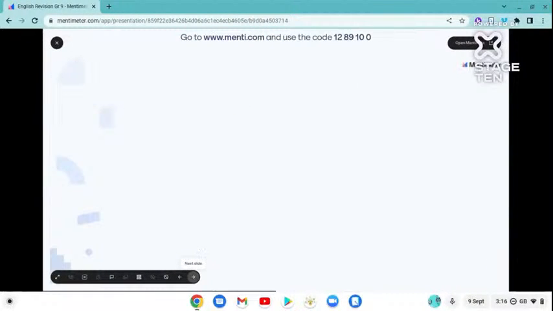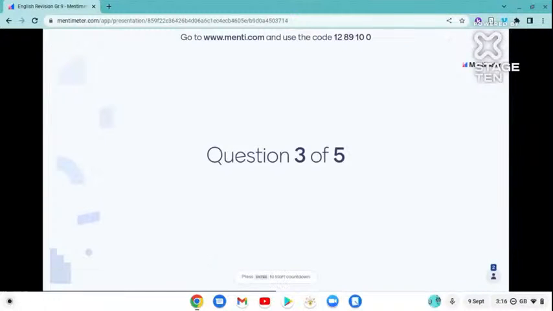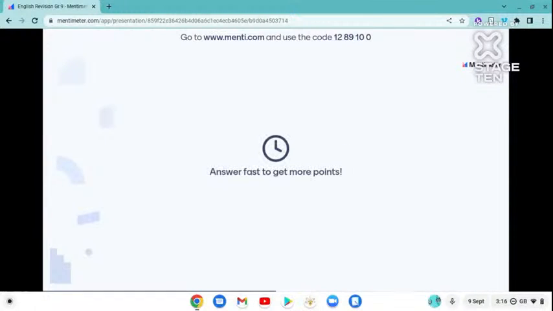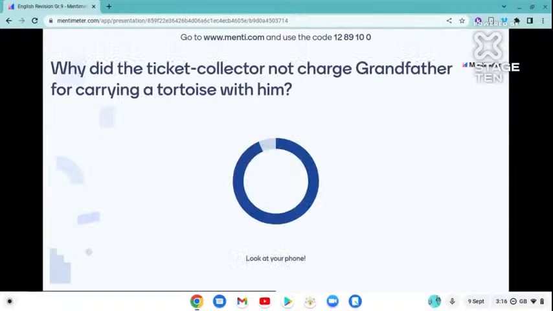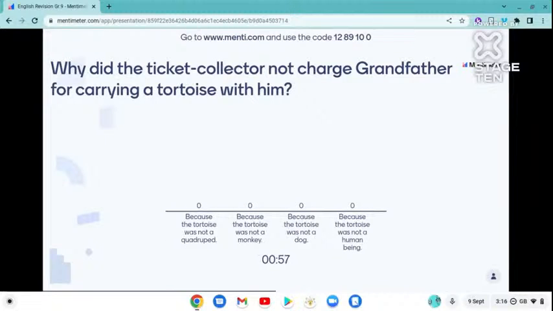Question number three: why did the ticket collector not charge grandfather for carrying a tortoise with him? This is from Adventures of Toto.